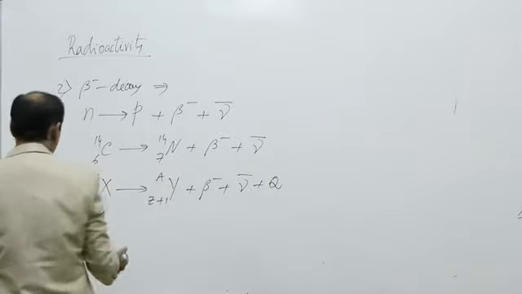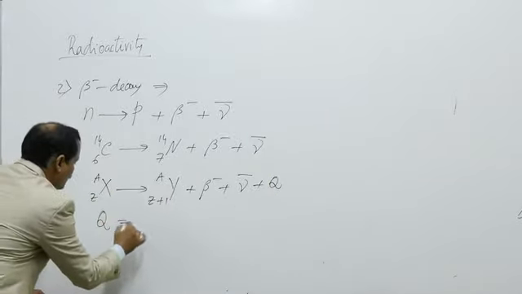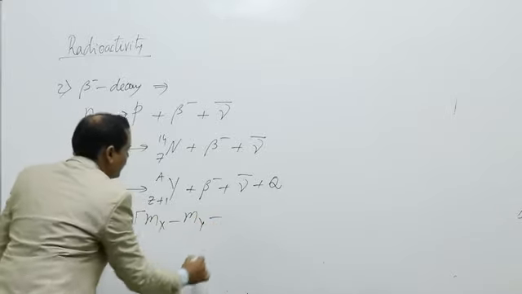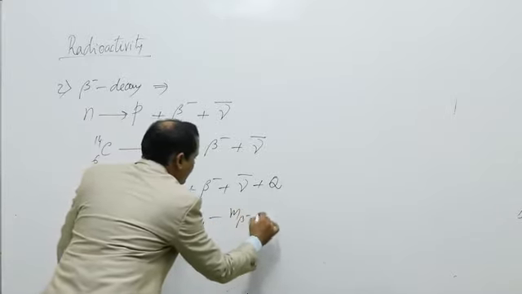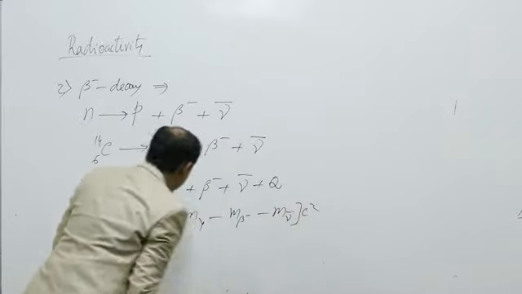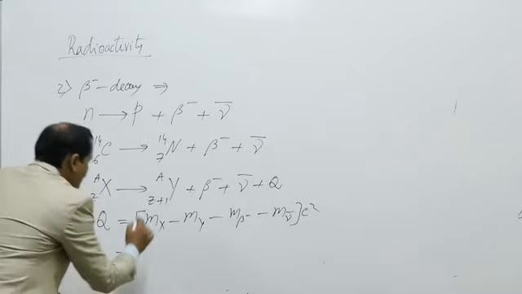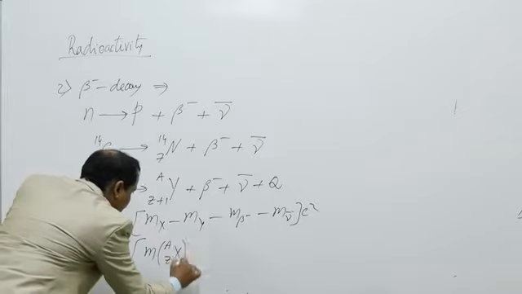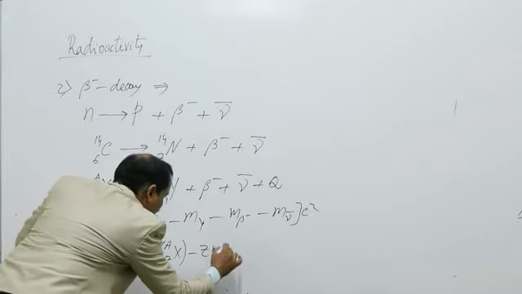Now what is the Q value of beta decay? Q is equal to mass of X minus mass of Y minus mass of beta particle minus mass of antineutrino, into c squared. Mass of X is m(A,Z X) minus Z m_e.